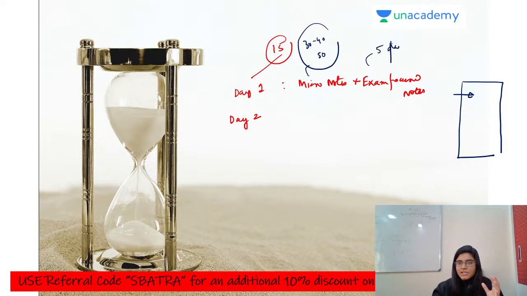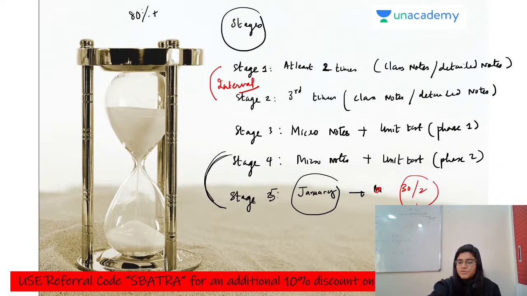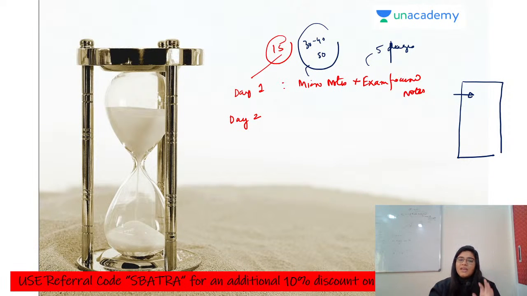Okay, it should be 5 pages only, in which you have all the formulas according to previous year questions. So this is your exam focus notes and this is your micro notes. On day 1, you have to revise your micro notes, then revise your exam focus notes. This will be very easy because now you're done with so many revisions, and you can do this in 5 to 6 hours.